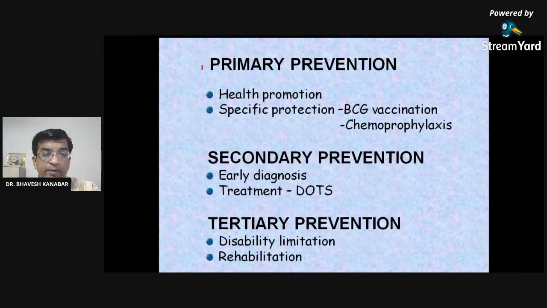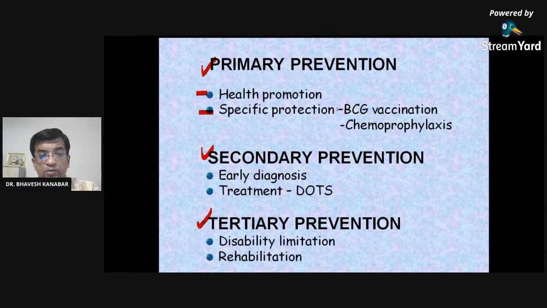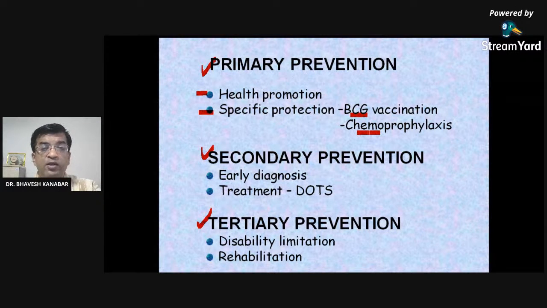So there are primary prevention, secondary prevention, and tertiary prevention. So primary prevention is through health promotion and specific protection. Specific protection includes what? Specific BCG vaccine and chemo prophylaxis, right? Giving the drugs to prevent the disease, like in case of corona, hydroxychloroquine among the healthcare workers. So that is chemo prophylaxis.